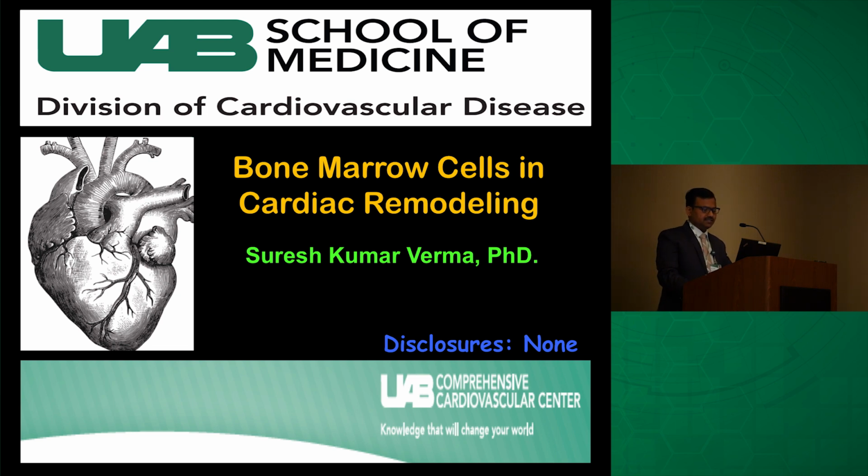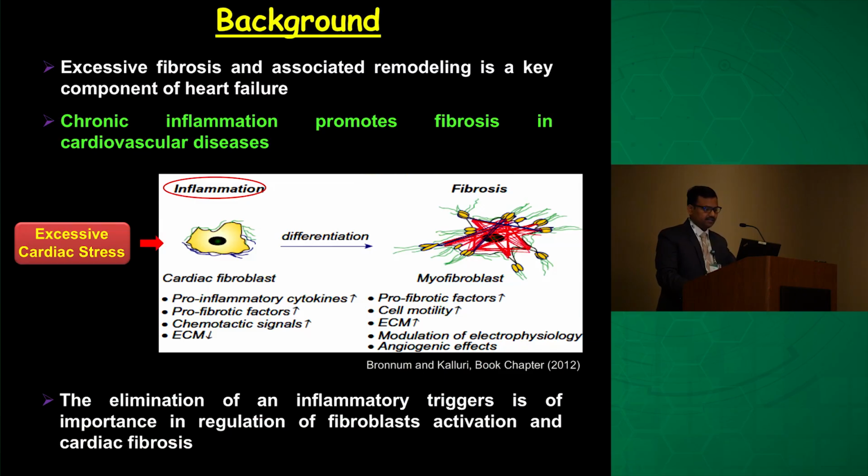As Mary and Grace told us yesterday, inflammation and fibrosis are tightly regulated for appropriate myocardial repair during heart failure. Excessive fibrosis is mostly associated with cardiac remodeling, and it is a key component of heart failure. Chronic inflammation promotes cardiac fibrosis in many cardiovascular diseases. During excessive cardiac stress, the resident fibroblasts get activated by inflammatory cells using pro-inflammatory cytokines or pro-fibrotic factors, which are secreted by most of the inflammatory cells.